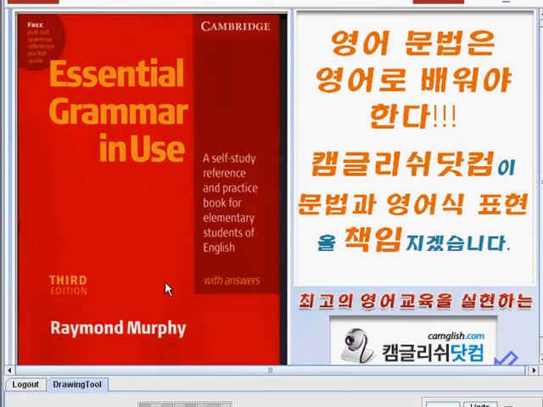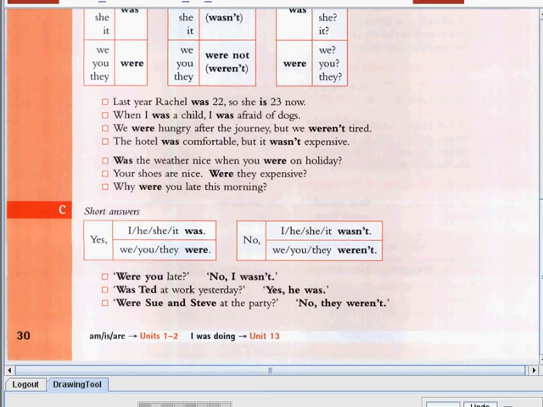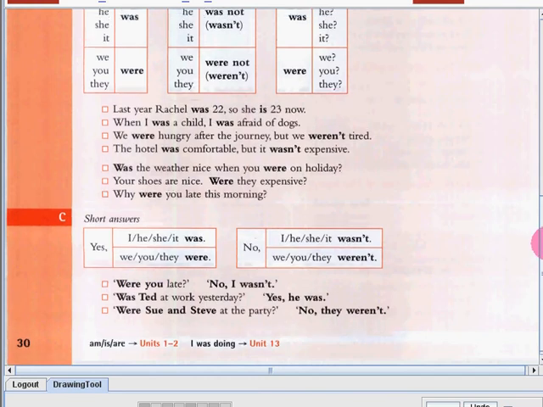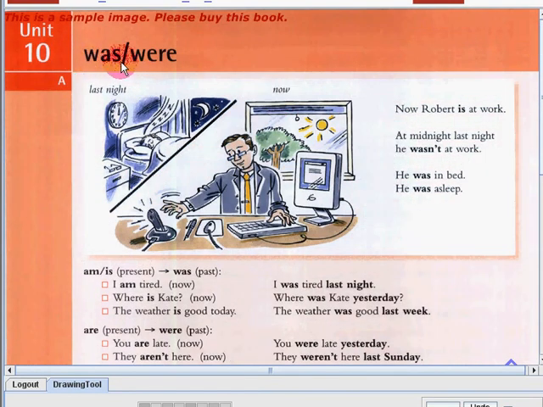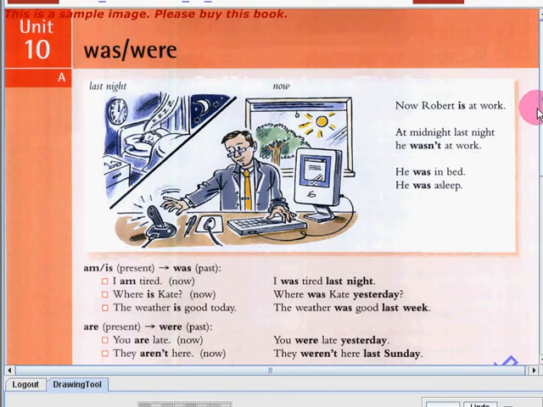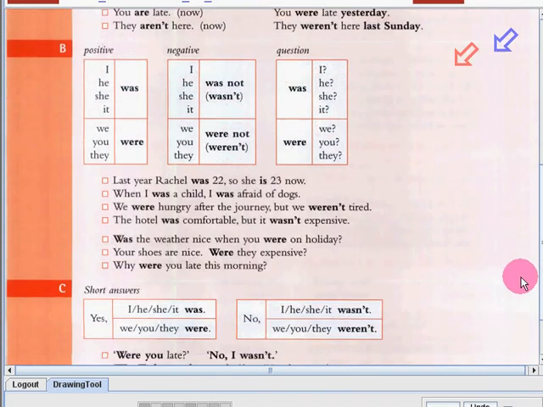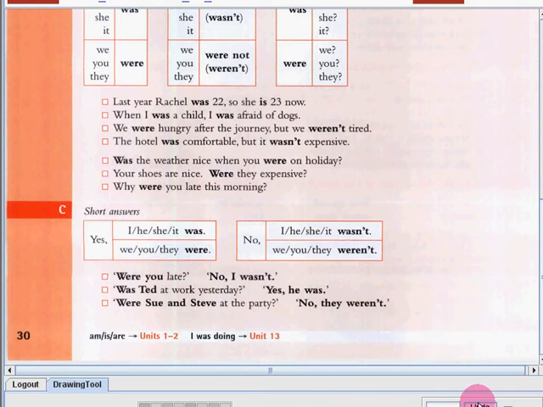by Raymond Murphy. Today we will continue a lesson about the verbs was and were. I hope you can still remember Robert and what he is doing and what he did last night. Now we will go on to the third part of our lesson. Now we will discuss how to answer was or were questions.